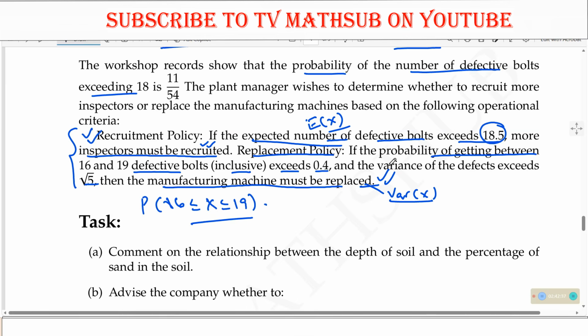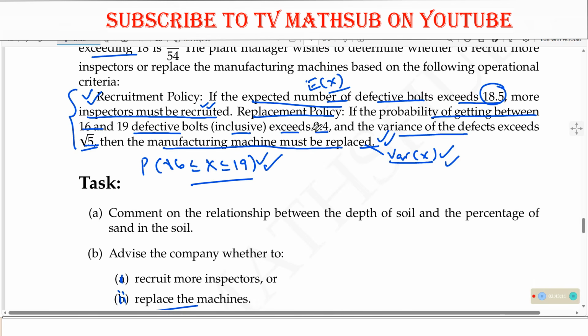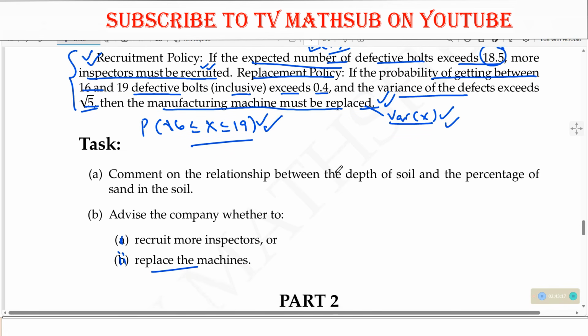So what are the machines? The machines can be replaced only when the probability of getting defective bolts between 16 and 19, with 16 and 19 included, exceeds 0.4, and also the variance exceeds the square root of 2. So we need to get this probability and the variance of x. Then, if all these conditions are satisfied, we shall give the conclusion. If not, we shall advise the company otherwise.